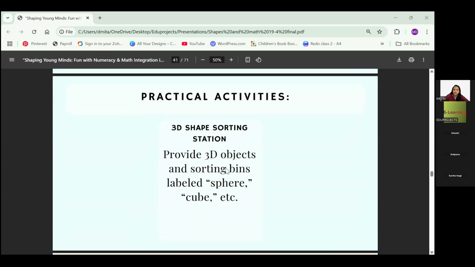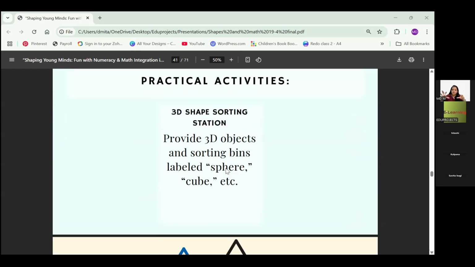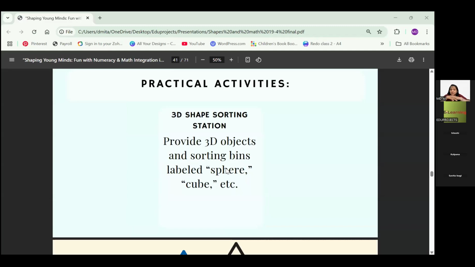3D shape sorting. So make bins and give them beads. Somebody did say beads, different shapes of beads. Here it can work, give them sphere, cube, cones, or whatever the bead shapes are there. So mostly sphere or cube will be there. So you can keep putting it, sorted, so they are understanding the difference and everything.